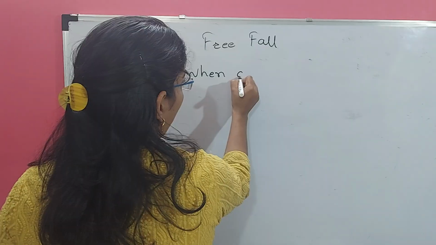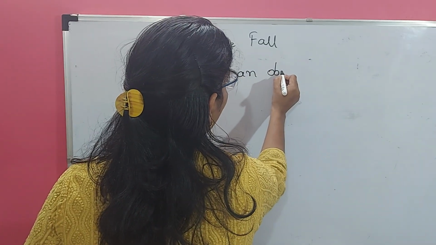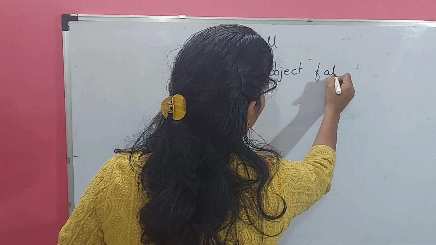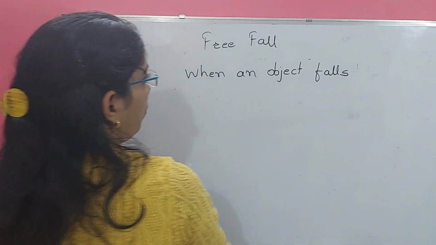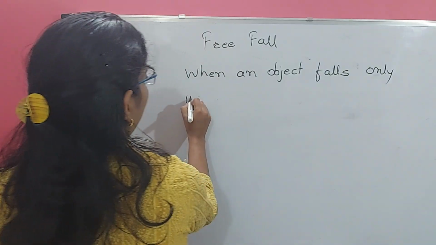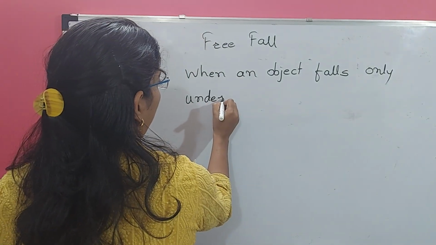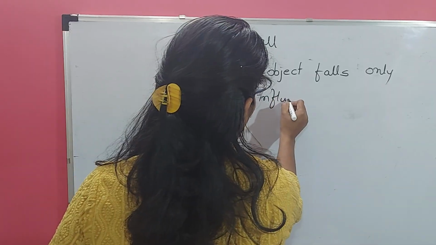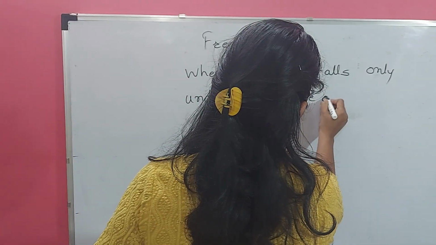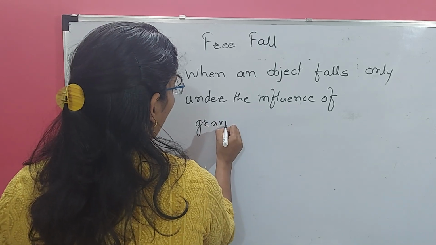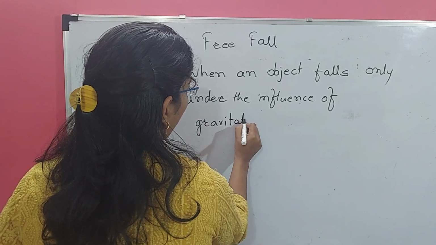The next is free fall. When an object falls only under the influence of gravitational force alone, then it is said to be in free fall. The word alone is important here.